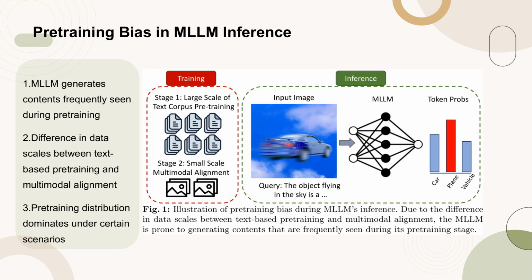Figure 1 illustrates the pre-training bias during the inference of multimodal large language models, MLLMs. Due to the significant difference in data scales between text-based pre-training and multimodal alignment, MLLMs are inclined to produce responses that reflect the contents frequently encountered during their pre-training stage. This bias often overshadows the importance of visual information, leading to erroneous or hallucinatory responses that do not accurately correspond to the input image. The dominance of the pre-training distribution becomes particularly evident in scenarios where the image quality is low or insufficiently trained during the multimodal alignment phase.